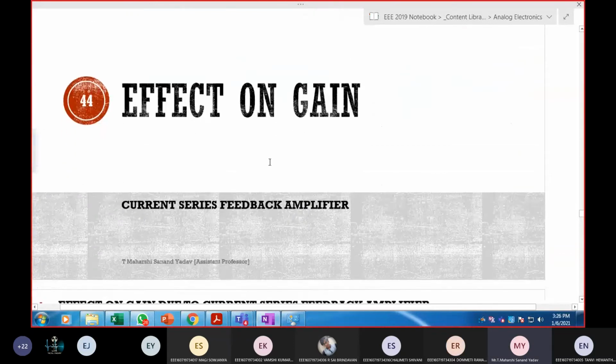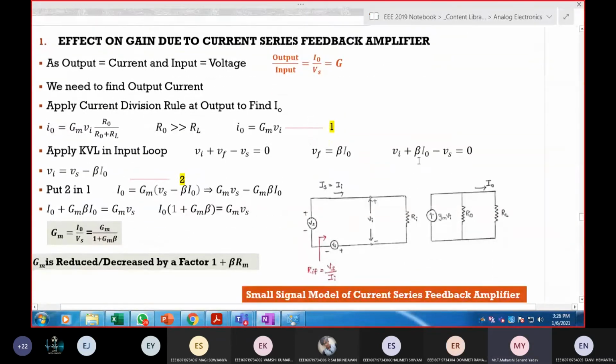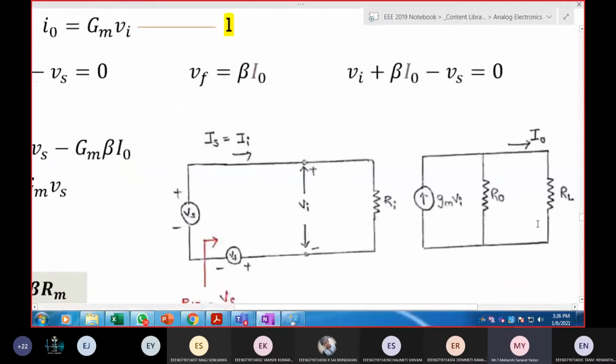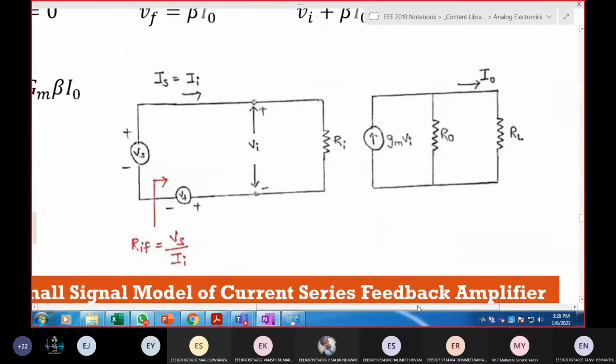Next, effect on gain. This is the small signal equivalent model for the current series feedback amplifier. What is the difference? Observe this and tell me. Output as well as input: here output is I naught, input is Vi.